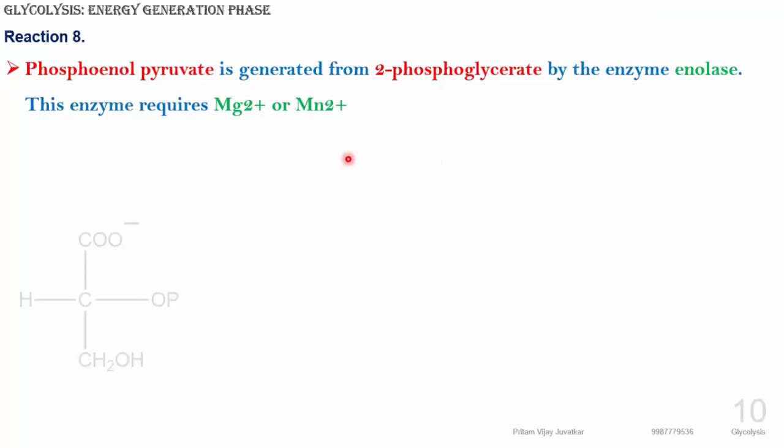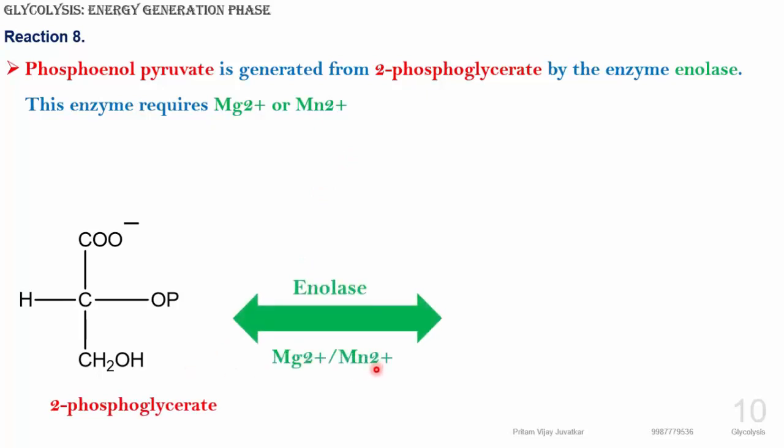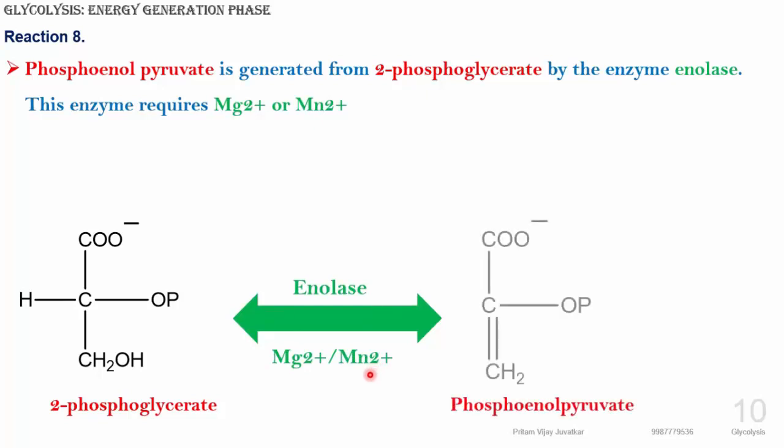Phosphoenol pyruvate is generated from 2-phosphoglycerate. 2-phosphoglycerate can convert into phosphoenol pyruvate in the presence of the enzyme enolase. This is a reversible reaction, and the enzyme enolase requires magnesium or manganese, and phosphoenol pyruvate is formed.